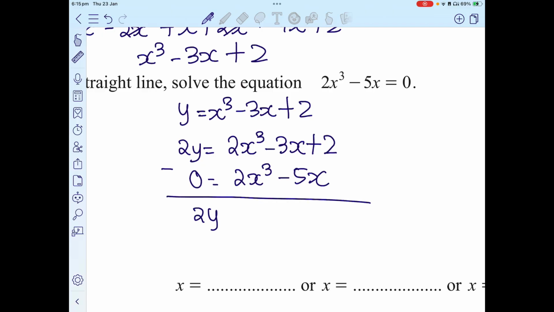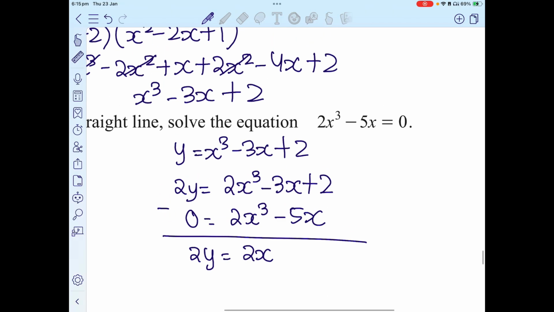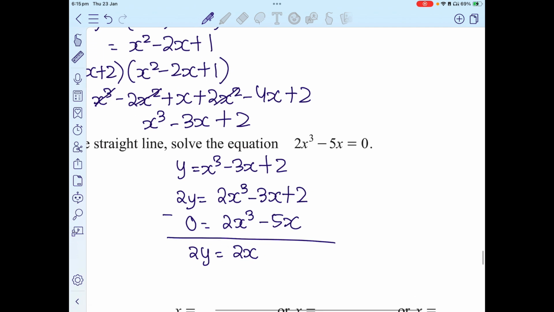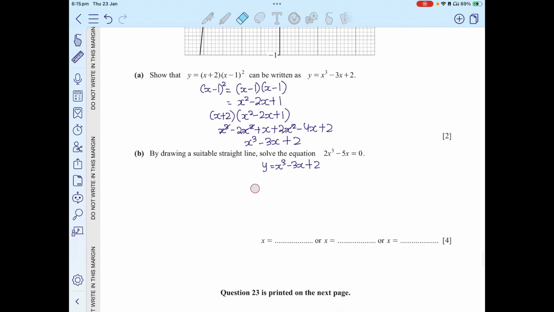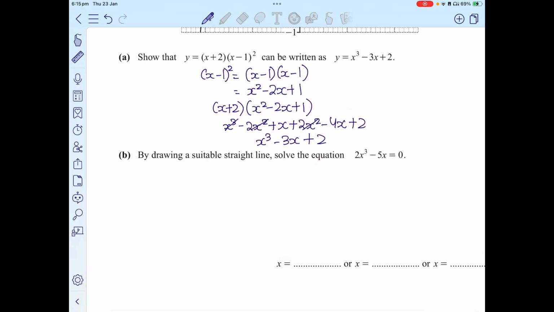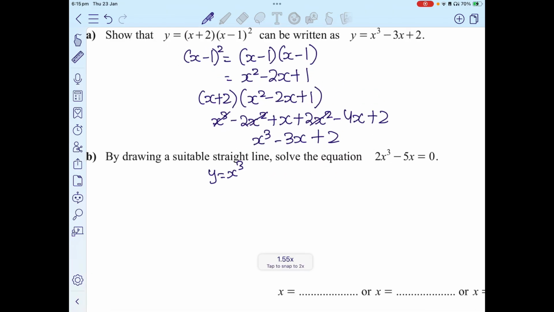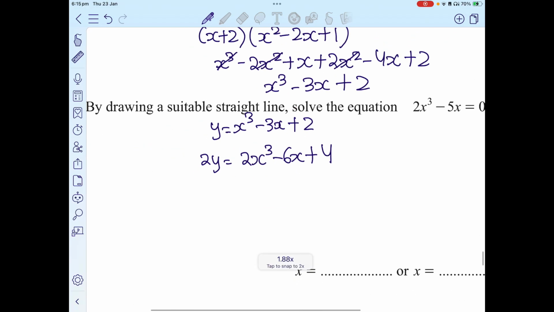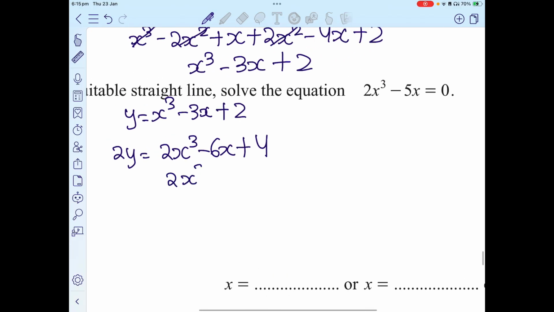I would get that 2y is equivalent to negative 3, negative 5, which is 2x. Oh, no. Just give me a minute. Alright, we have kind of messed up. Wait. If I know that y equals x cubed minus 3x plus 2, so 2y is going to be 2x cubed minus 6x plus 4. And here I have one more that says that 2x cubed minus 5x is equivalent to 0.